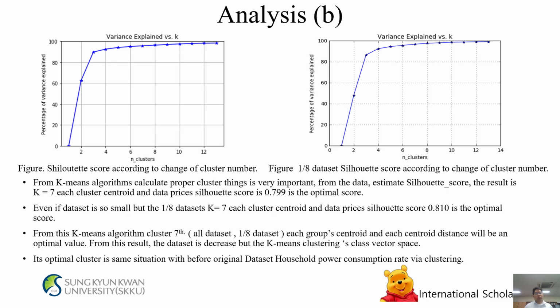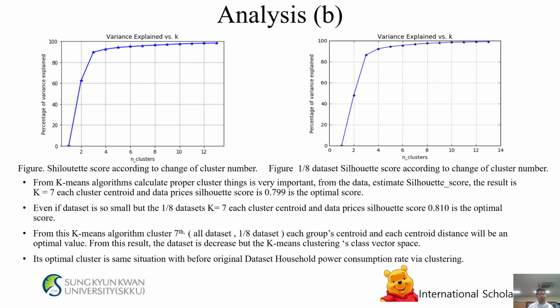Even if the dataset is small, for the A/1 dataset with k equals 7, each cluster centroid and data prices, the silhouette score of 0.810 is the optimal score. From this, the algorithm gives cluster 7. For the A/1 dataset, each cluster centroid and each centroid distance will be an optimal value. From this result, the dataset decreases, but the k-means clustering class vector spaces and its optimal cluster are the same as before.